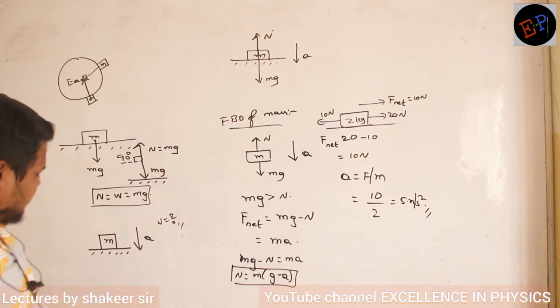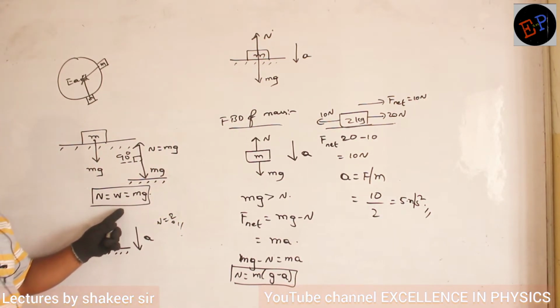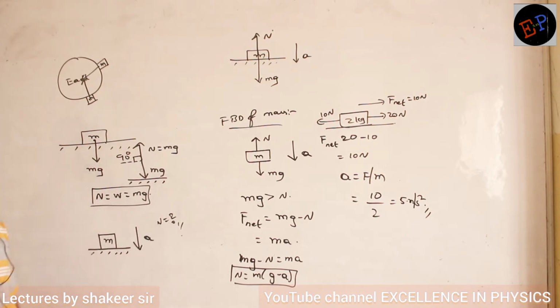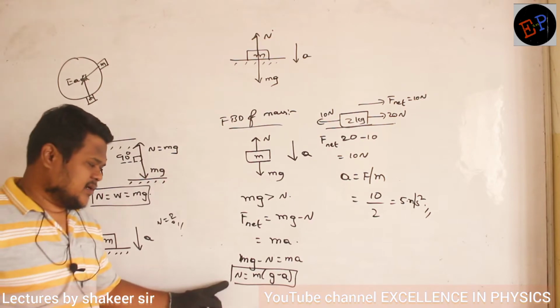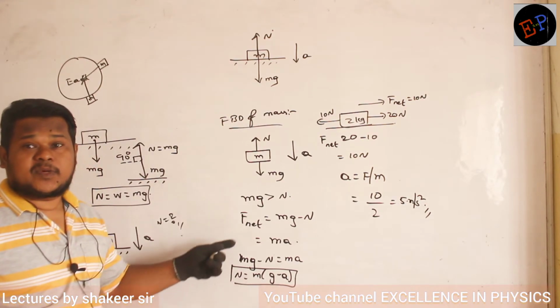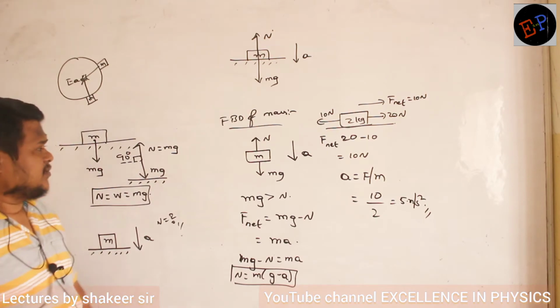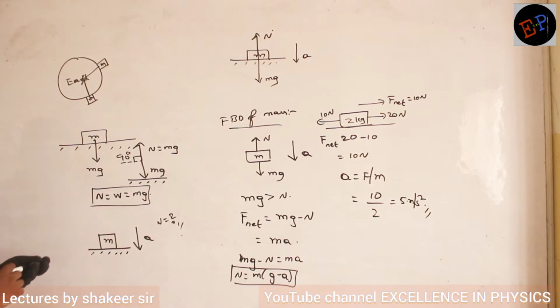Clear? But previously, what was the normal reaction? Normal reaction and weight of the body were both equal. But here they are not equal. So normal reaction is equal to m into (g minus a). That is the normal reaction acting in this condition. Fine? I will give you some more conditions, try to answer them.